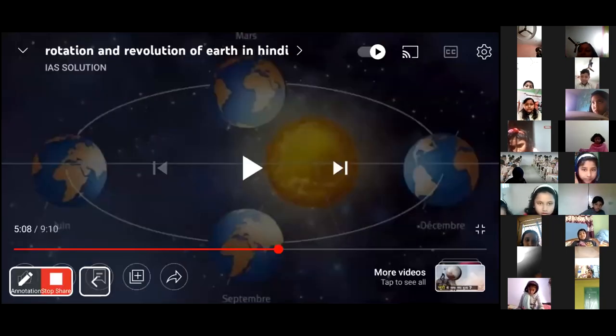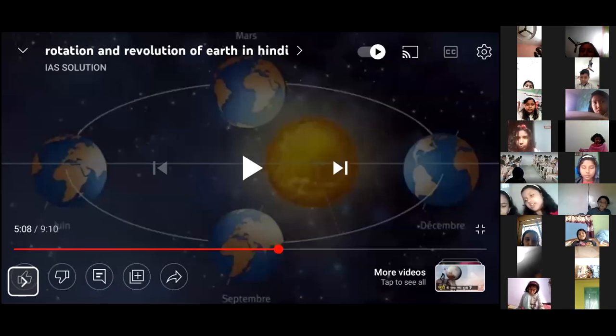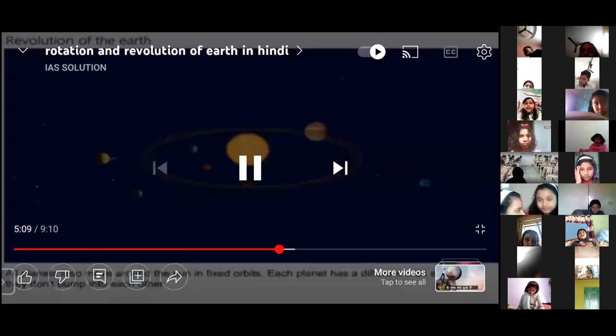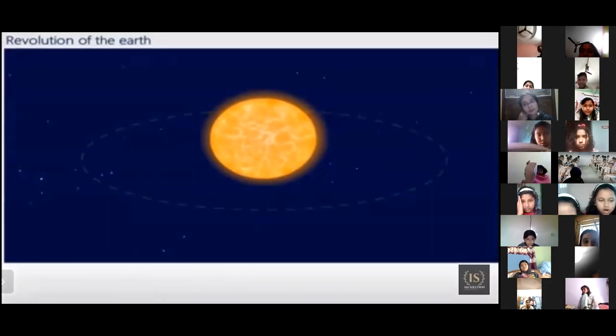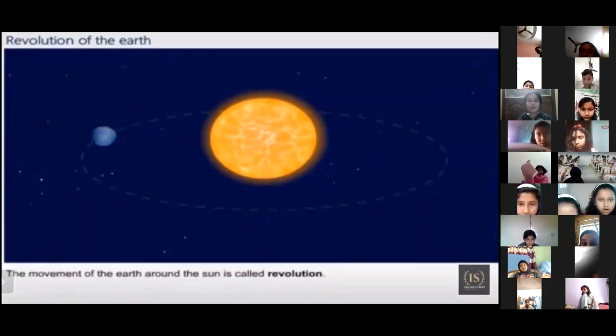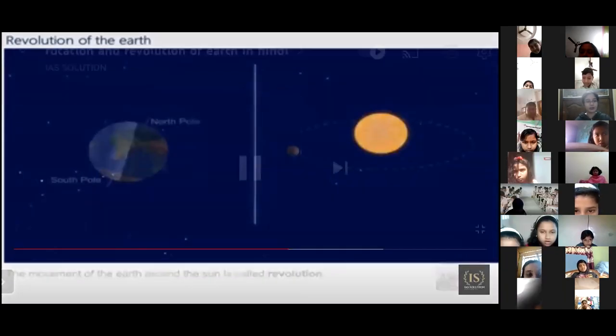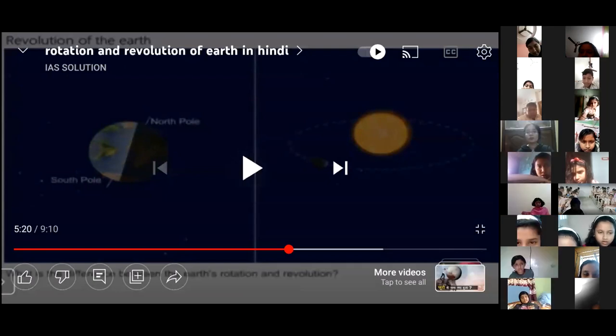Okay. Can you all see the screen? See, this is called the revolution. You can see the earth is moving around the sun.